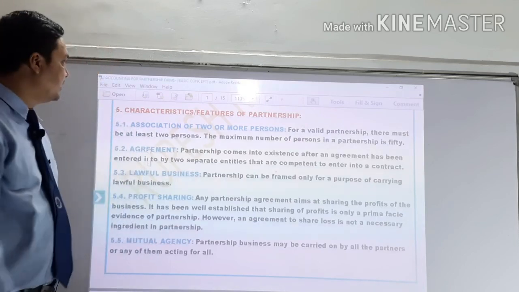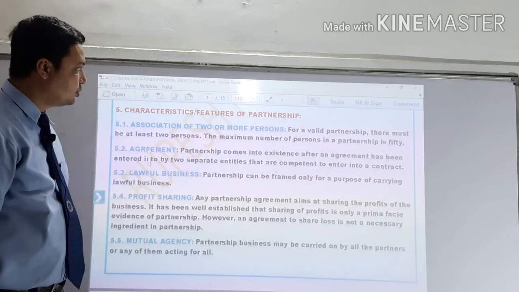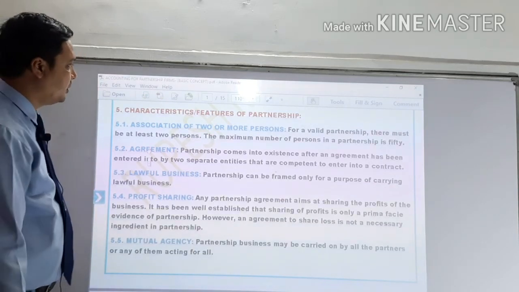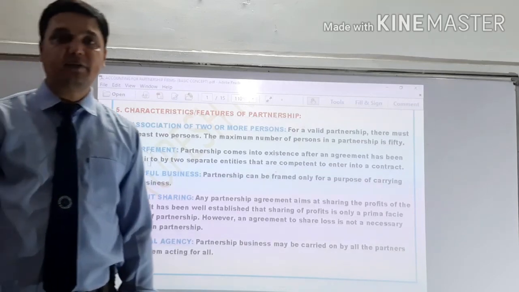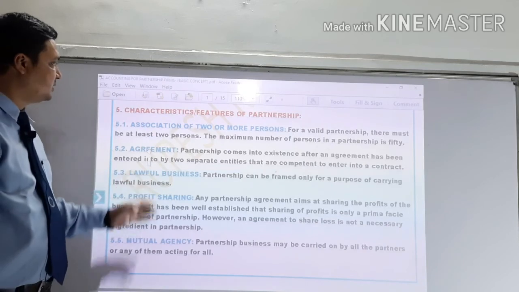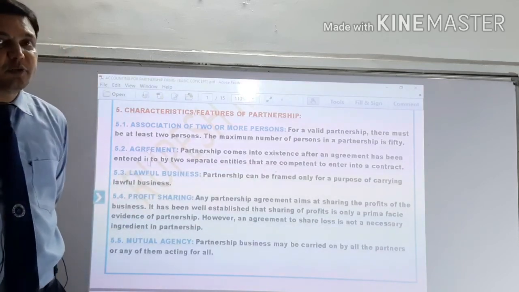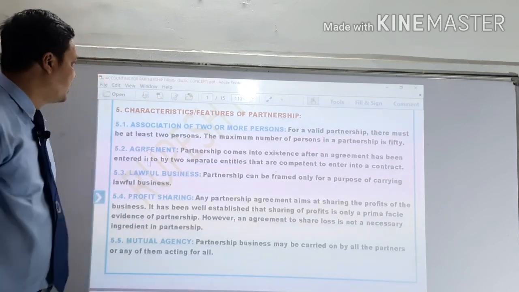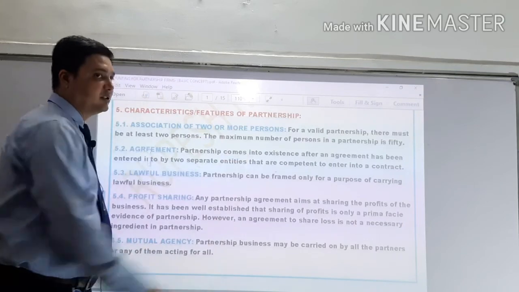You can use either the word characteristics or features, both are the same, so don't get confused. If you focus on the definition of partnership, you simply have to know the features. The first feature is the relationship between persons, that is, association of two or more persons.